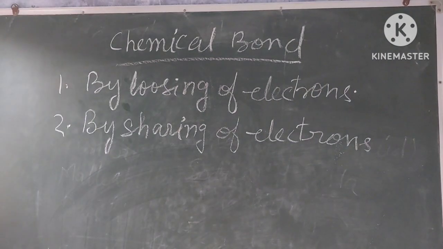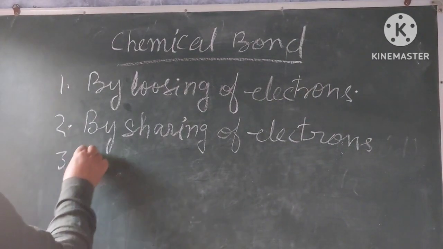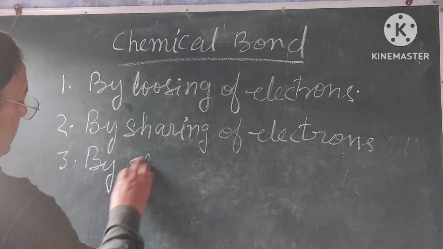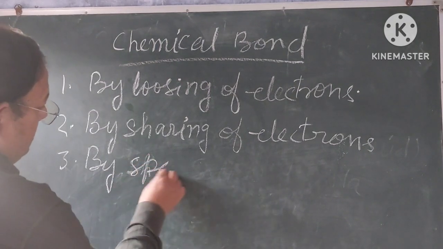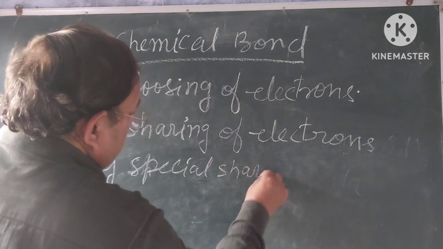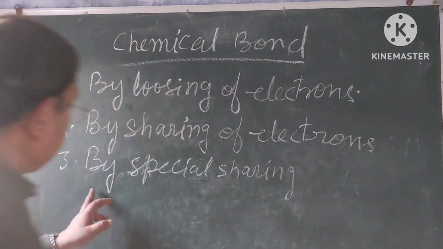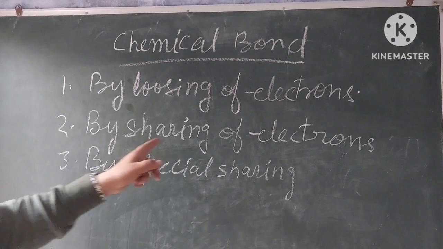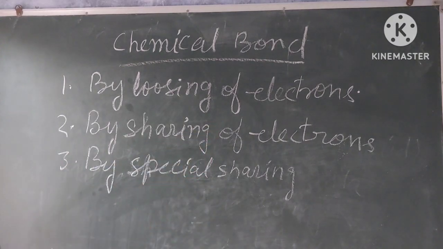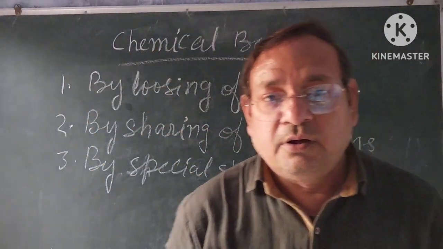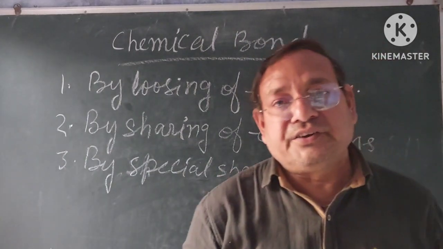And third, by special sharing. By losing of electrons, by sharing of electrons, by special sharing of electrons. These three phenomena are done by the atoms to get a stable electronic configuration.